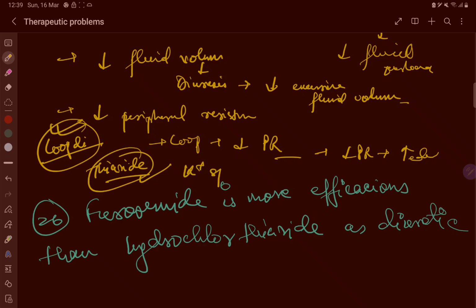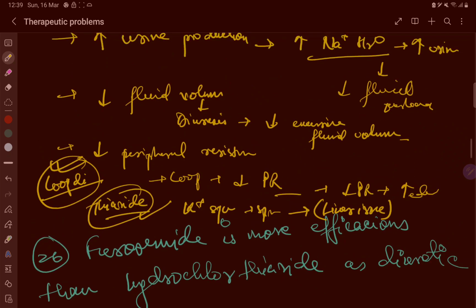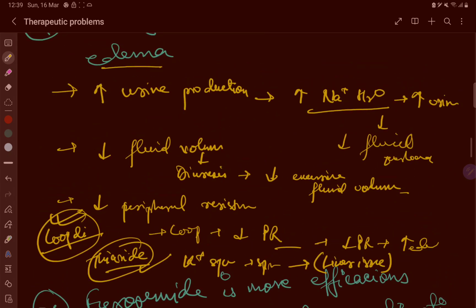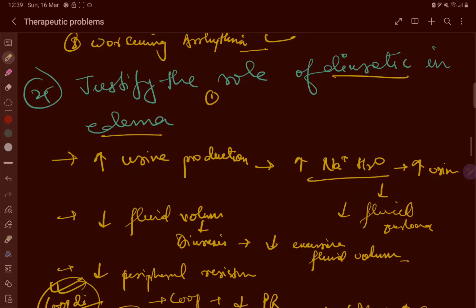Again, potassium sparing diuretics like spironolactone are used in case of any liver issue. In case of the liver issue, they also help in preserving the potassium levels. So I think you should understand this. Now, what kind of edemas get benefited from the diuretics? Number one, cardiac edema. What is cardiac edema? This is basically left ventricular failure. Here the drug of choice is loop diuretics.